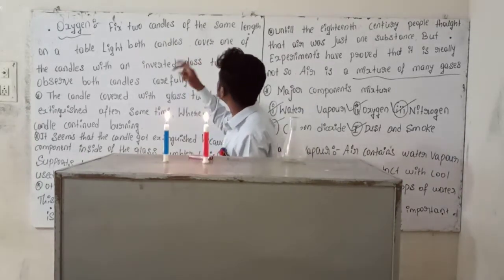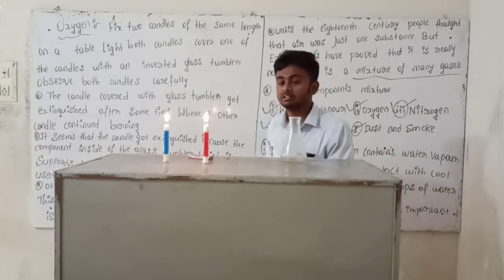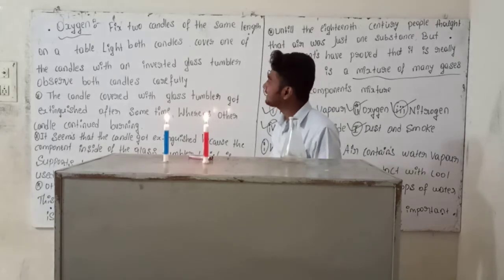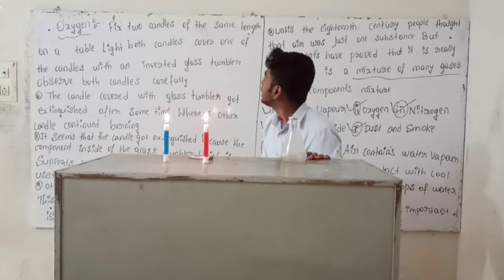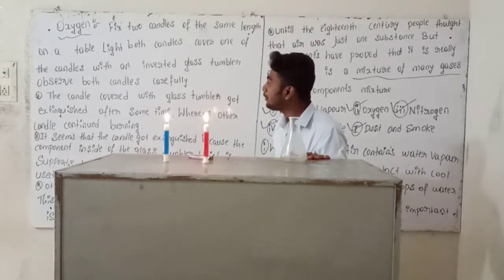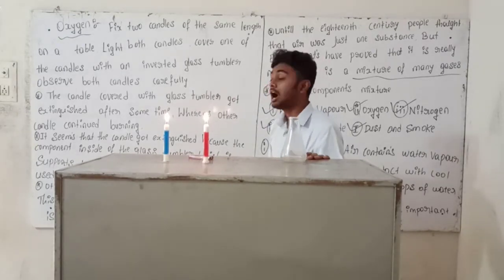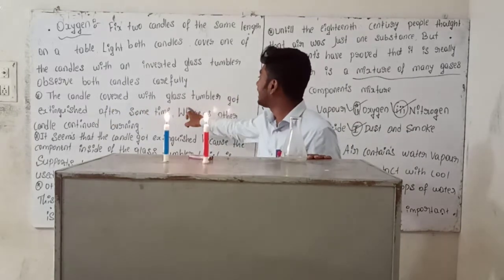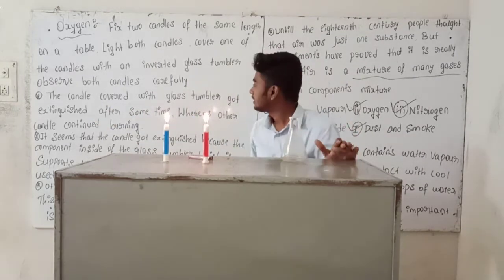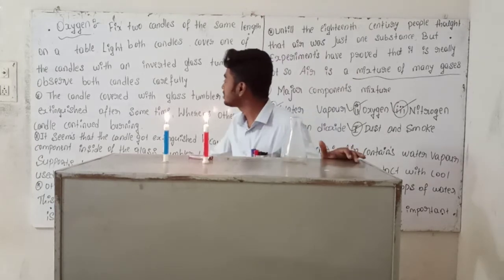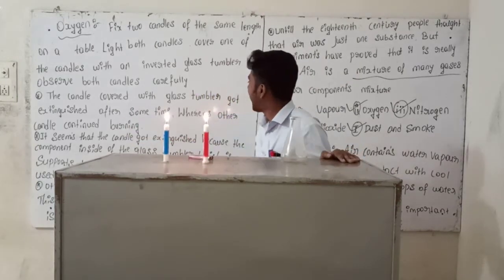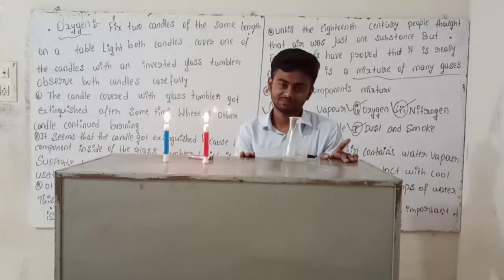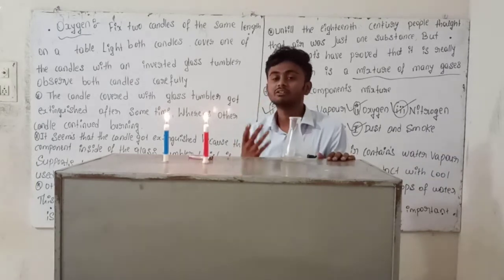Fix two candles of the same length on a table. Light both candles. Cover one candle with an inverted glass tumbler. Observe both candles carefully. Afterwards, the candle covered with the glass tumbler got extinguished after some time, whereas the other candle continues to burn.